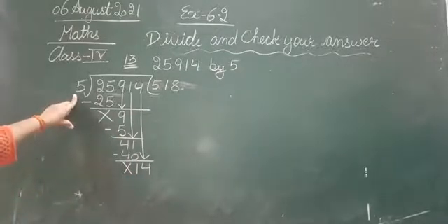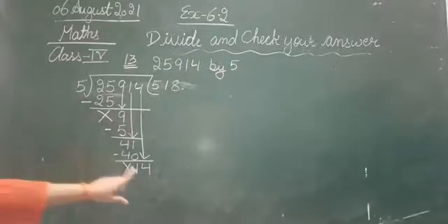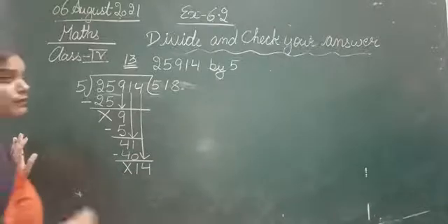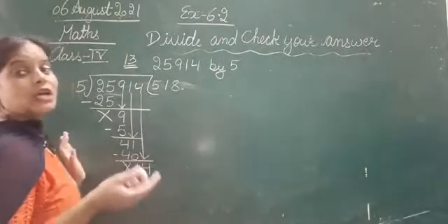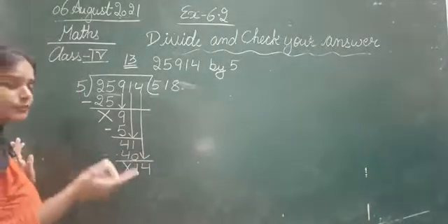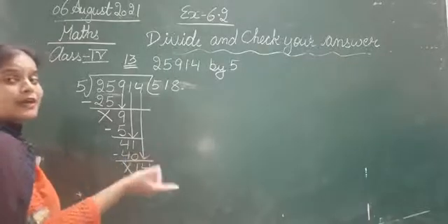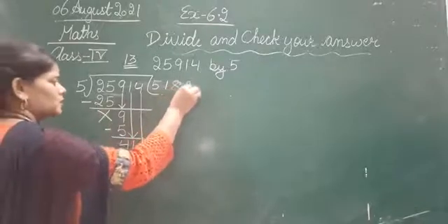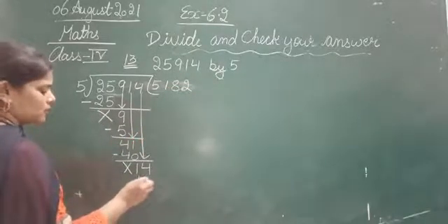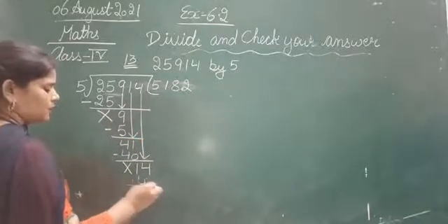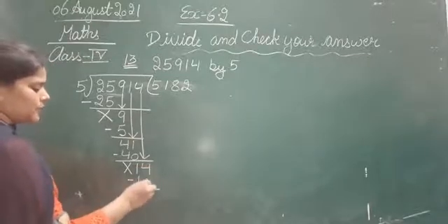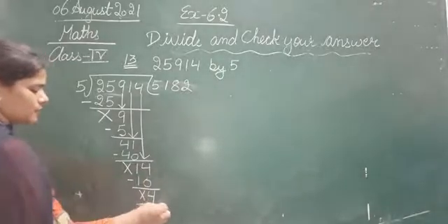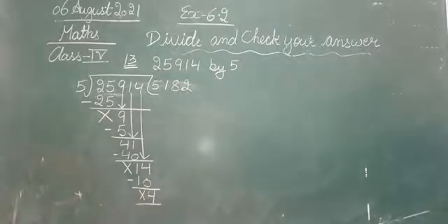And we will read the table of 5 where you will get 14 or less than 14. Okay. So 5 ones are 5, 5 twos are 10, 5 threes are 15, which is greater than 14. So 5 twos are 10. Okay. Minus 14 minus 10. 4 minus 0, 4. 1 minus 1, nothing is left. So here we are having 4.